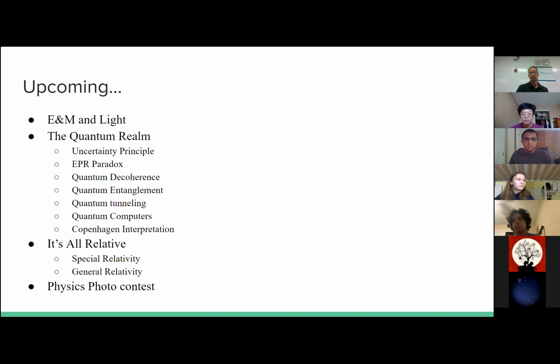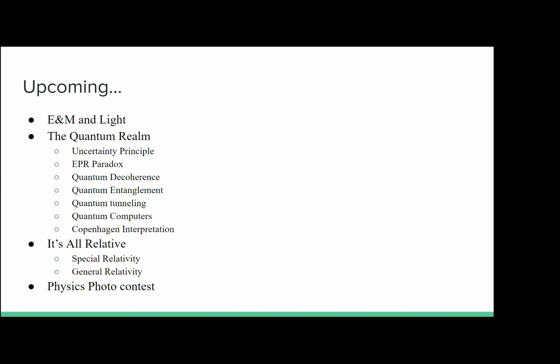That will be another two sessions. Then we have special sessions about relativity, and we'll have Bohm present for us. Then we will introduce the physics photo contest, and we will also try to have interesting activities like Kahoot, and we can also watch videos.